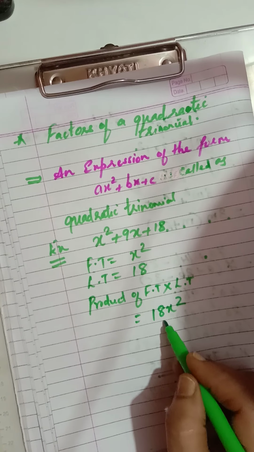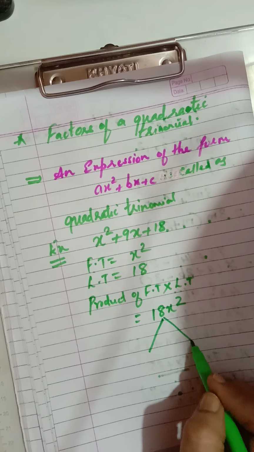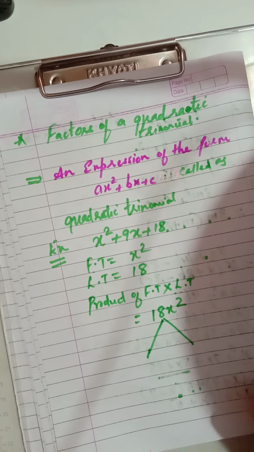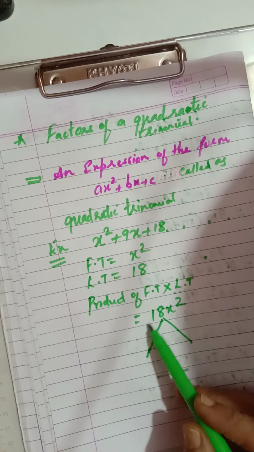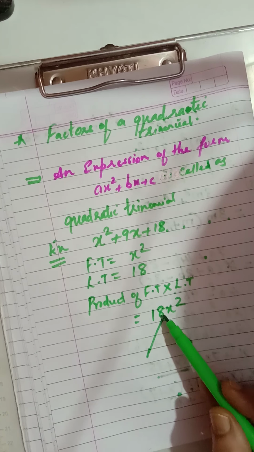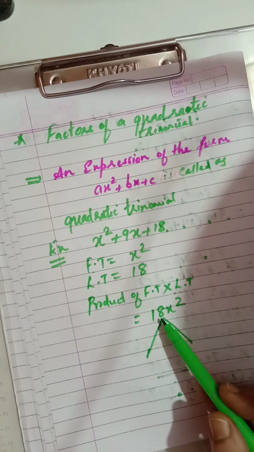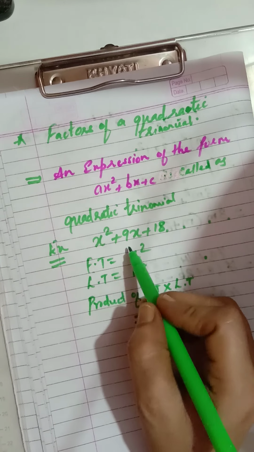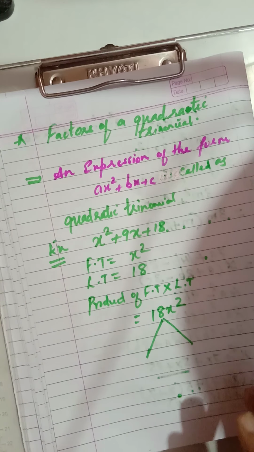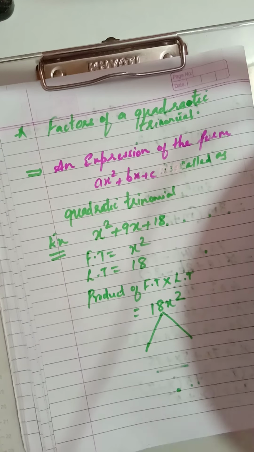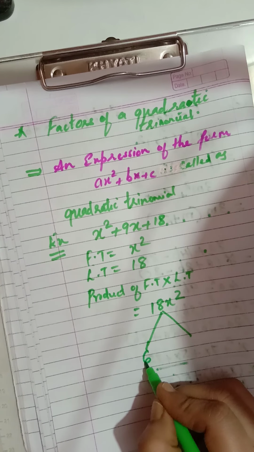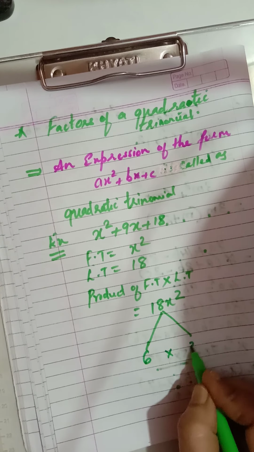Now for this 18x square, you have to think of numbers or factors such that if you multiply them, you get 18, and if you add or subtract, you get the middle term, that is 9. Now 18, so we know 6 3s are 18, so I will write 6 into 3.